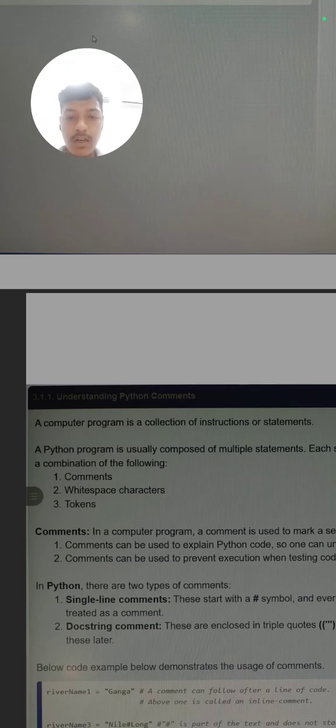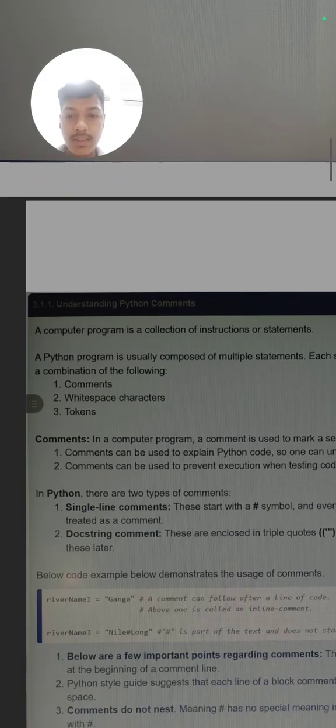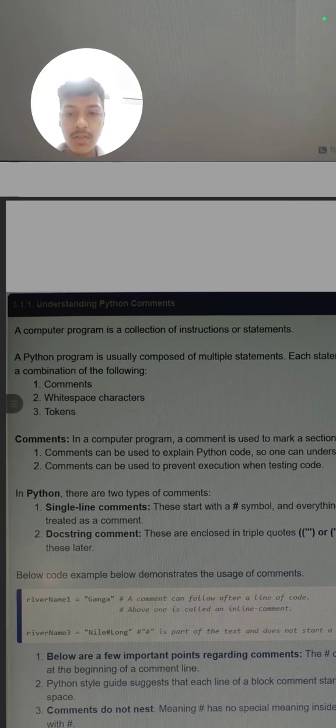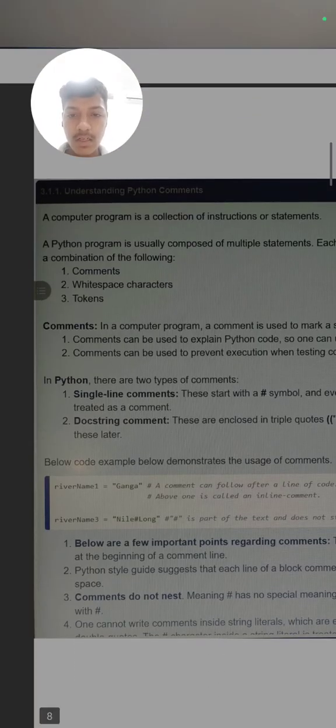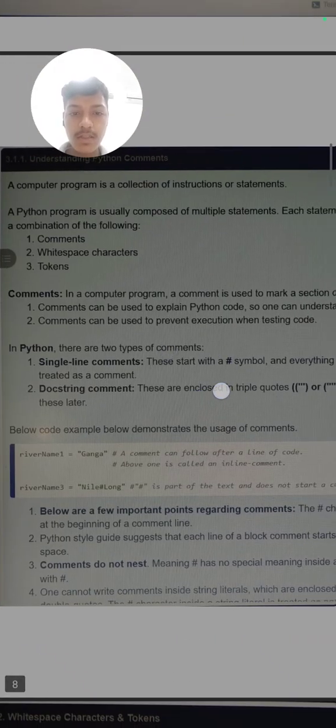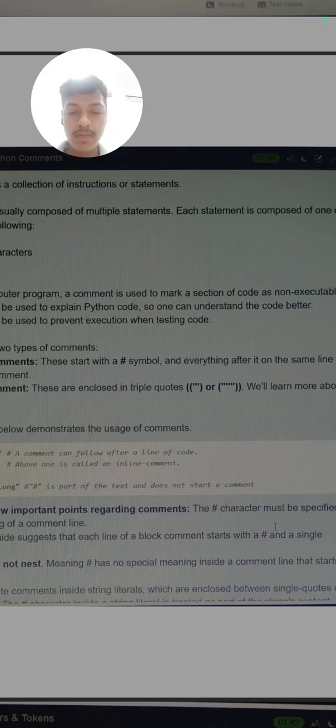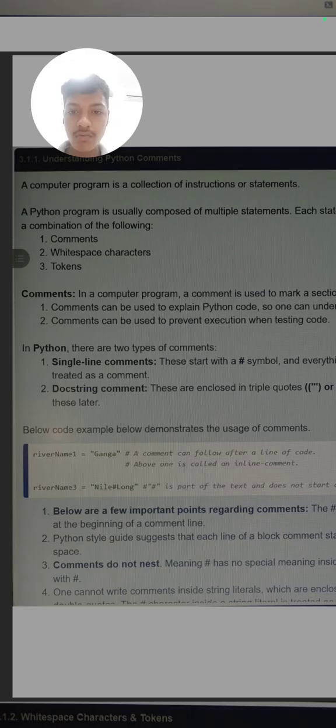Python programming is usually composed of multiple statements. Each statement is a combination of the following: commands, white space characters, like some spaces between text, or when we start a line we put some spaces. Comments can be used to explain Python code, so one can understand the code better. We can read the code in a better way, so there is less chance of error.